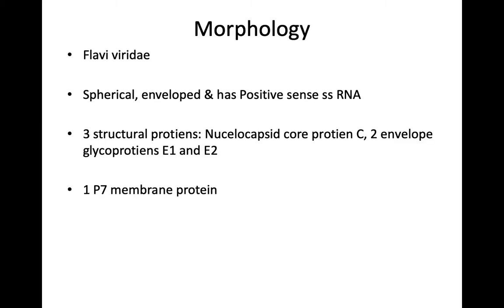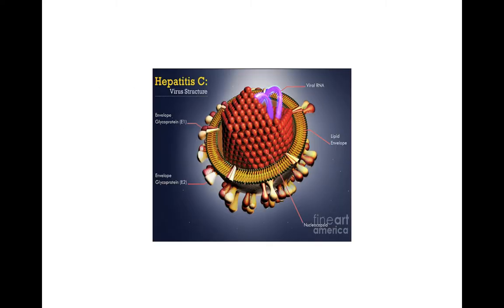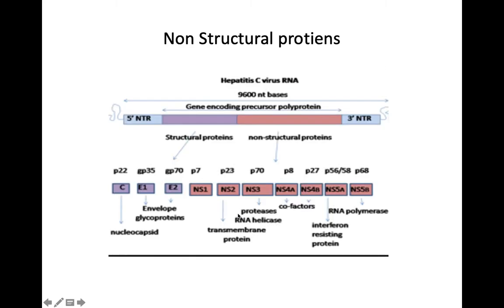It belongs to the family Flaviviridae. It is spherical, enveloped, and has a positive sense ssRNA. It has three structural proteins, which are nucleocapsid core protein C, two envelope glycoproteins E1 and E2, and one P7 membrane protein. So in this picture, you can see the viral RNA, E1 and E2, the envelope glycoproteins, and the nucleocapsid, and the lipid envelope also.